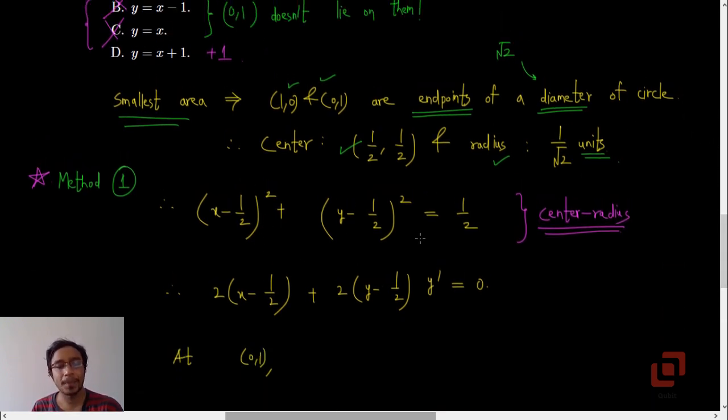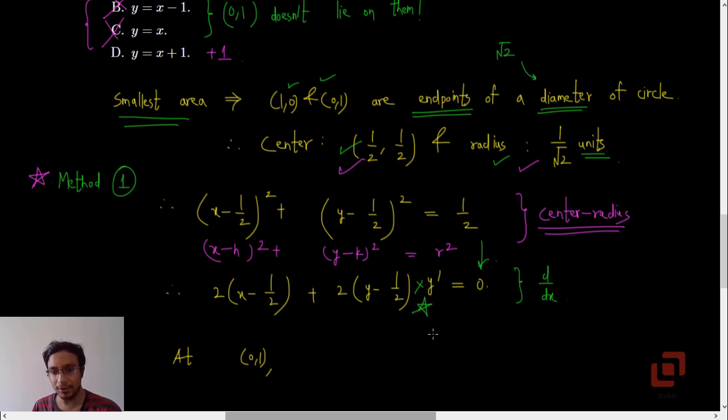So this is the equation of the circle: (x − h)² + (y − k)² = r², and we have already found out the center and the radius of the circle. Now I have differentiated both sides with respect to x. So RHS will be 0, LHS will be 2(x − 1/2) + 2(y − 1/2) times the derivative of y with respect to x, and this is important. This is the chain rule.